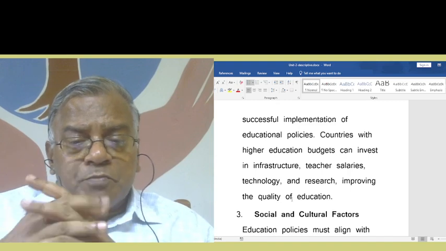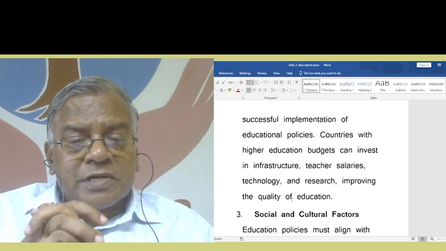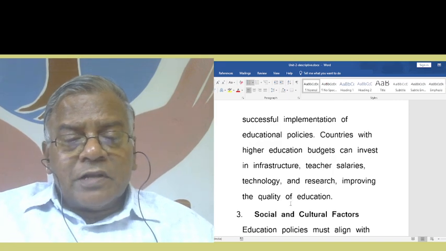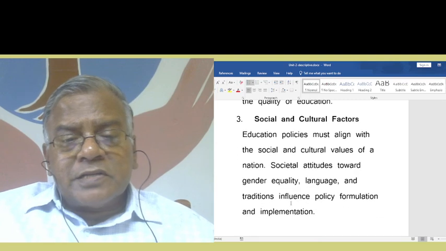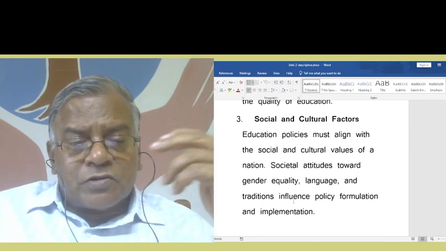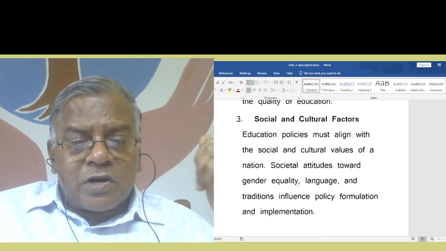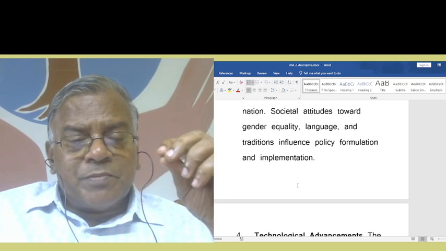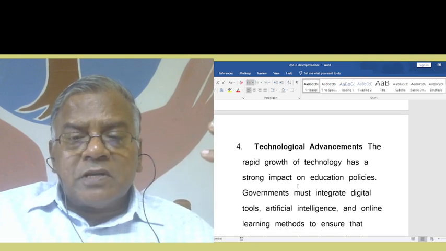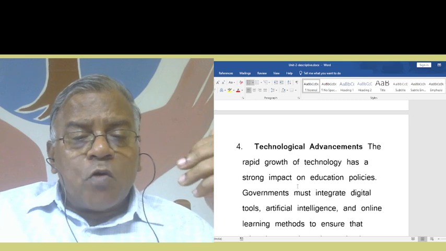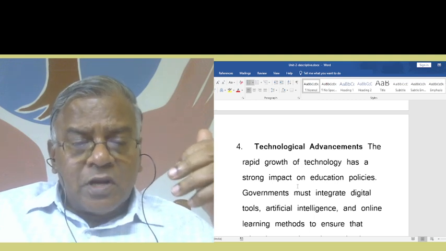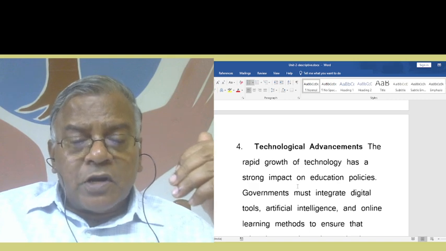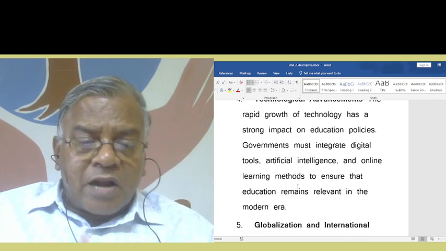Countries with higher education budgets can invest in infrastructure, teacher salaries, technology, and research, improving the quality of education. Then socio-cultural factors. Education policies must align with the social and cultural values of a nation. Societal attitudes toward gender equality, language, and traditions influence policy formulation and implementation. Then technological advancements. The rapid growth of technology has a strong impact on education policies. Government must integrate digital tools, artificial intelligence, and online learning methods to ensure that education remains relevant in the modern era.